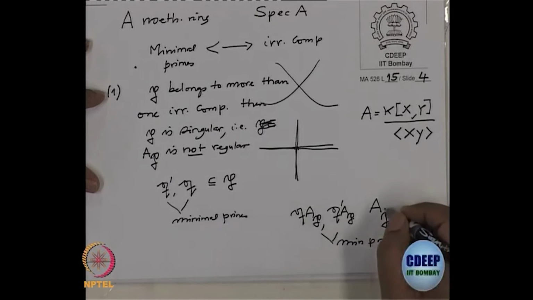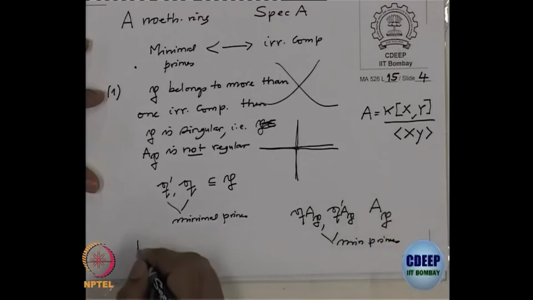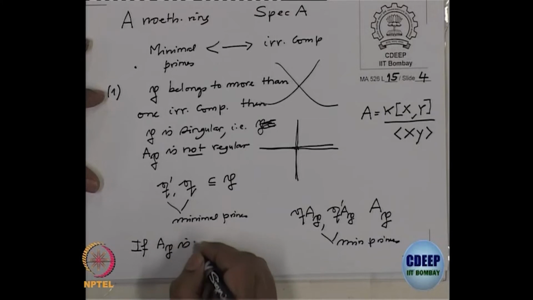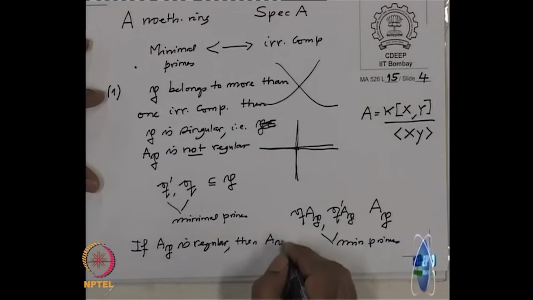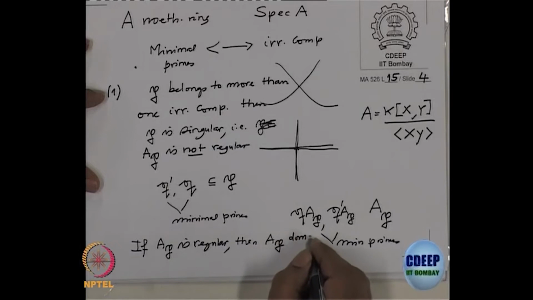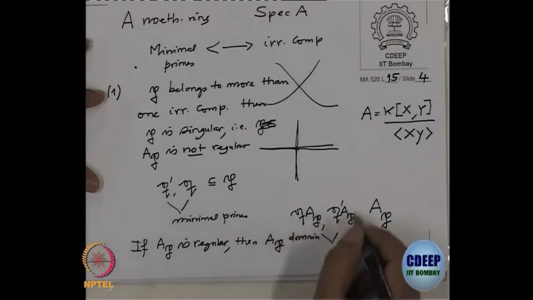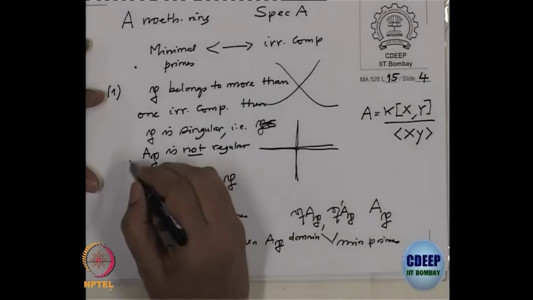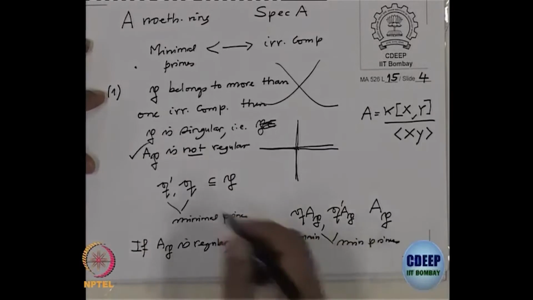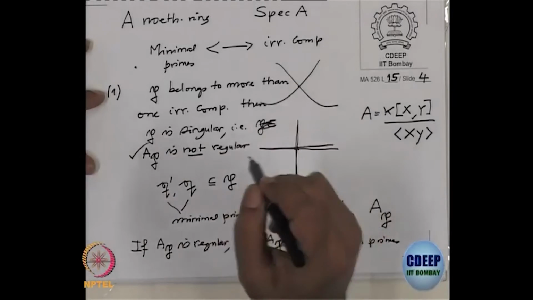If A_P is regular, then A_P is a domain, and therefore there cannot be two minimal primes. So, contradiction. Therefore, we have proved that A_P is not regular, and that means P is singular.